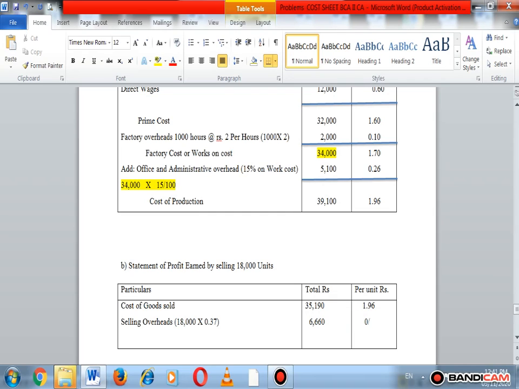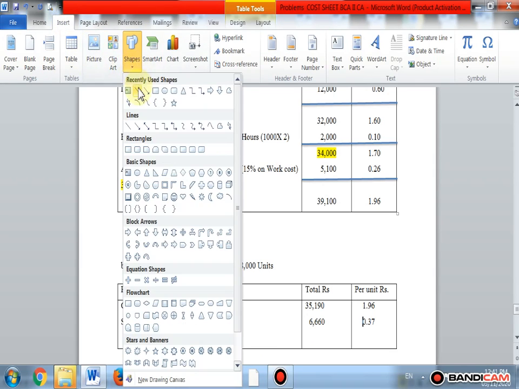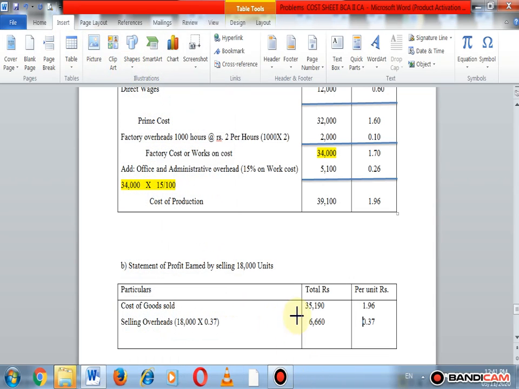So 0.37 is given in the problem. Just put the figure in the per unit column. Okay, so we add the selling overheads to the cost of goods sold. We get the total cost of products, and the cost per unit of the product.